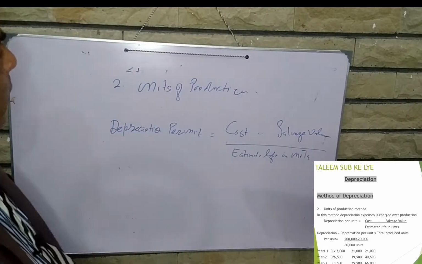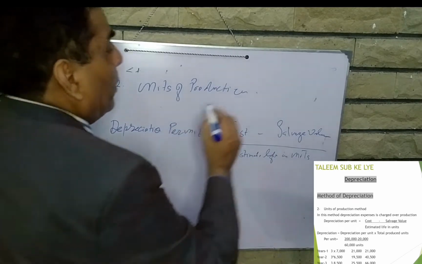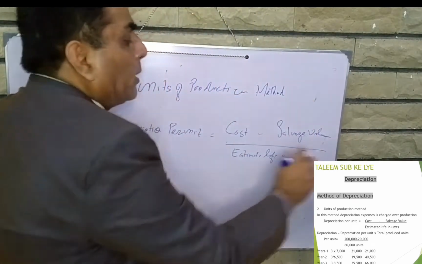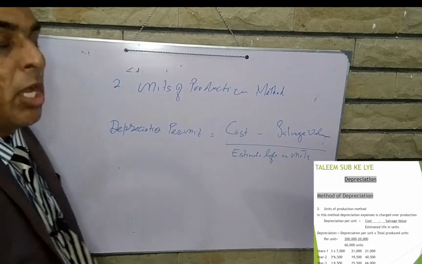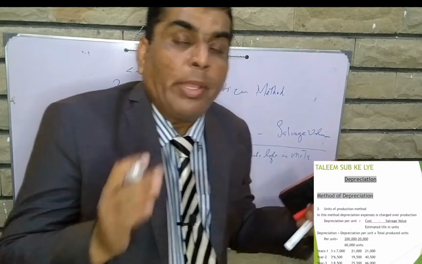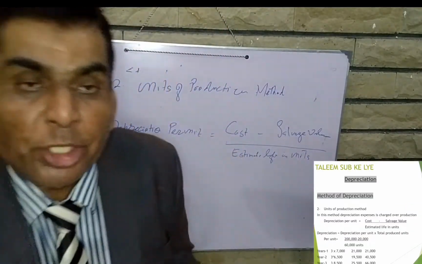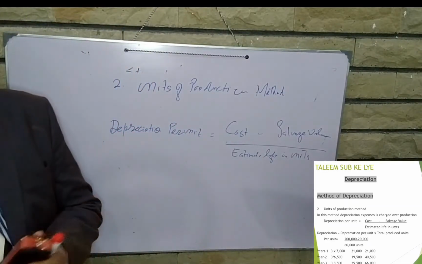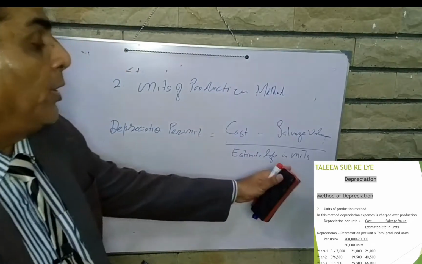How will we calculate depreciation by the units of production method? Cost minus salvage value will be divided by the estimated life in units. How many units can we produce by this machine? That would be the depreciable life. After this, the machine will not work. So that is the estimated life in units.